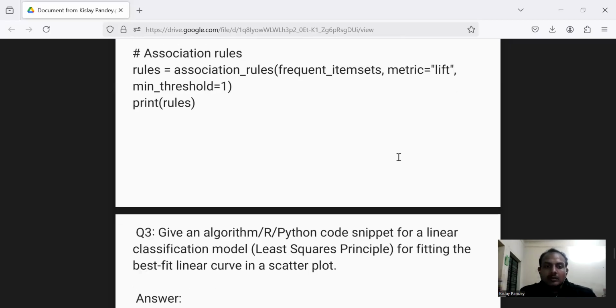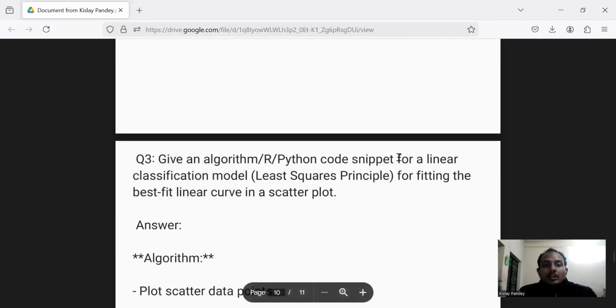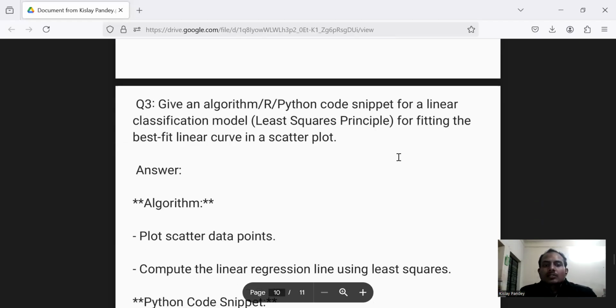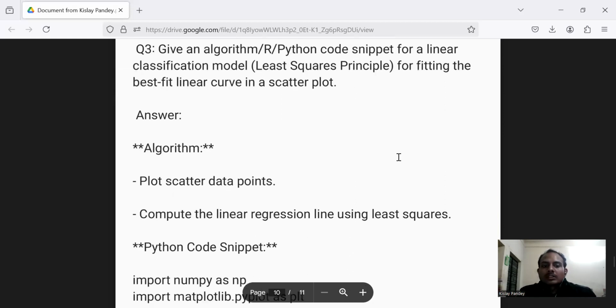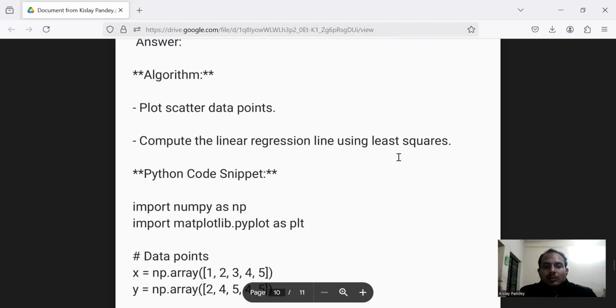Now to question number 3, which is going to be the last question of this question paper. Give the algorithm or Python code snippet for a linear classification model, the least square principle for fitting the best fit linear curve in a scatter plot. Answer for the question is algorithm: plot scattered data points, compute the linear regression line using least squares. Python code snippet for it.